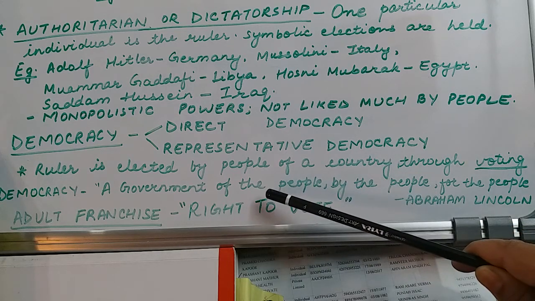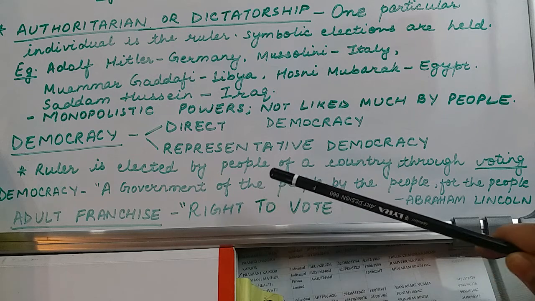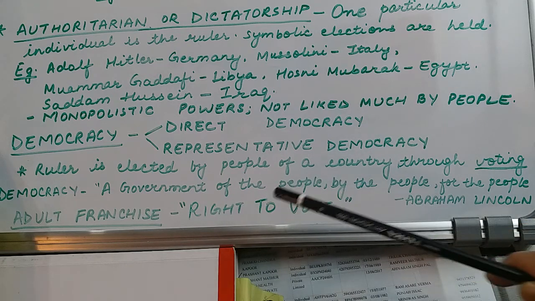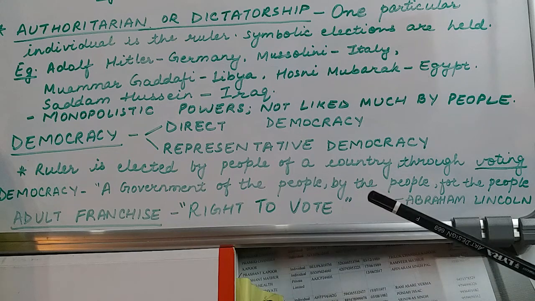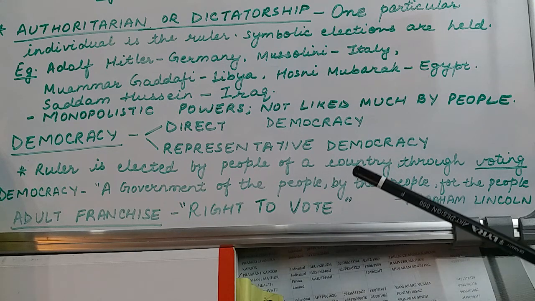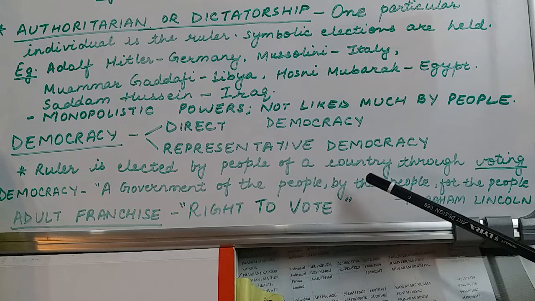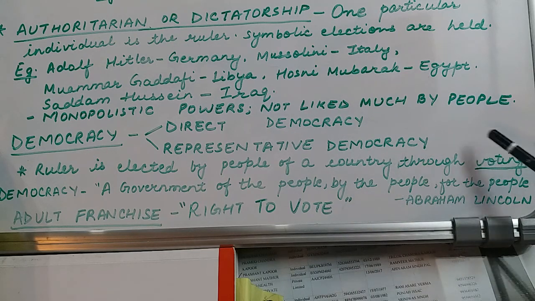Now, of the people means it is for the people of the country for whom they are selected. By the people means the person who is the leader of the country in a democracy is elected by the people of the country through the process of voting, like we have discussed.